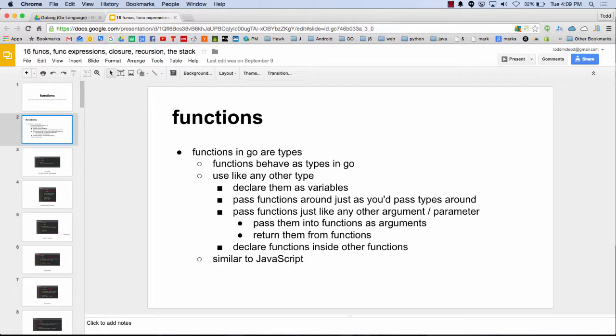So you use functions like any other type. You could declare them as variables. You could pass them around just as you'd pass types around. You pass functions just like any other argument or parameter. You could put them into functions, return them from functions. You could declare functions inside other functions, right? So it's very similar to JavaScript. And it's easy to start thinking that, hey, this is like Lisp and Haskell. This is functional programming. Cool. I worked with Lisp and Haskell. But functional programming isn't encouraged in Go. So even though you could do all this stuff with functions, and functions are types,